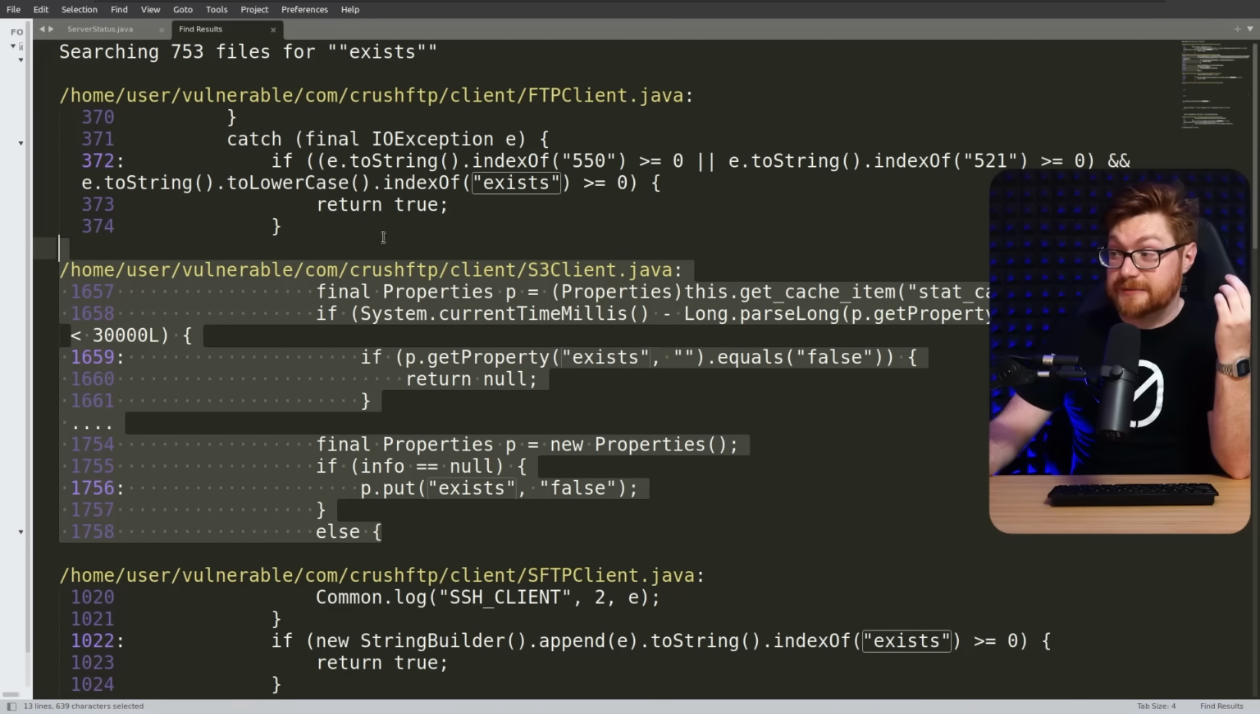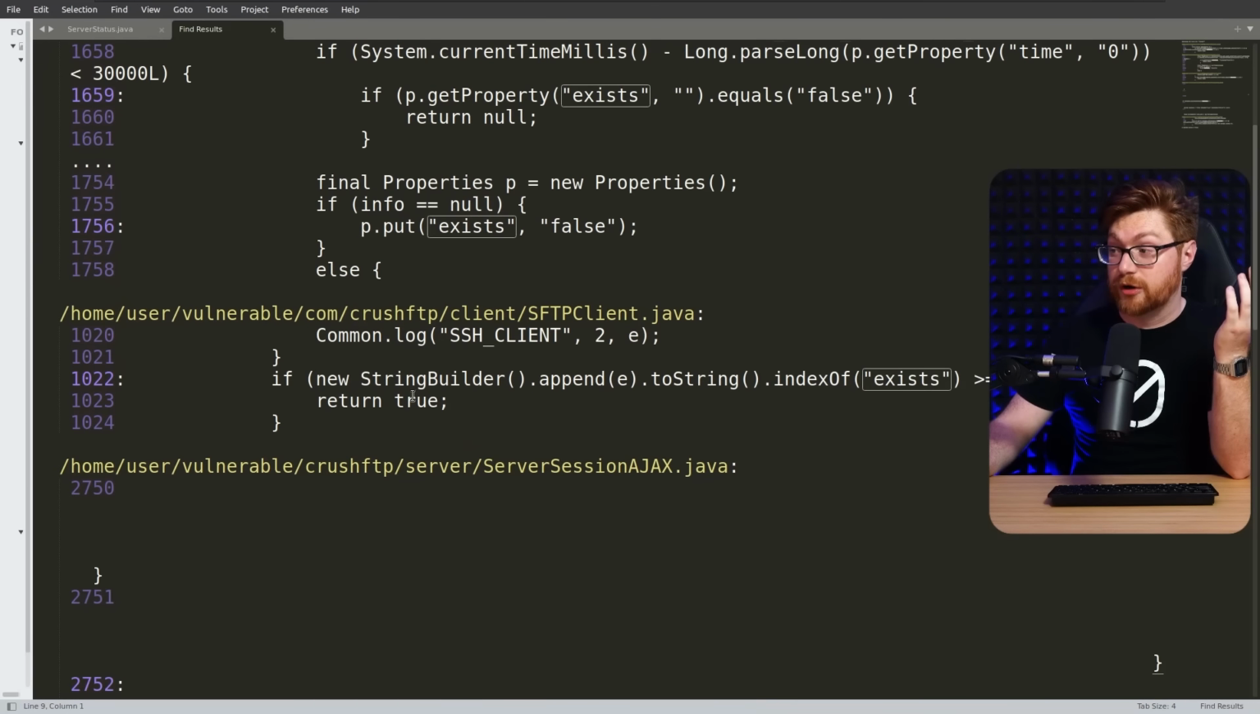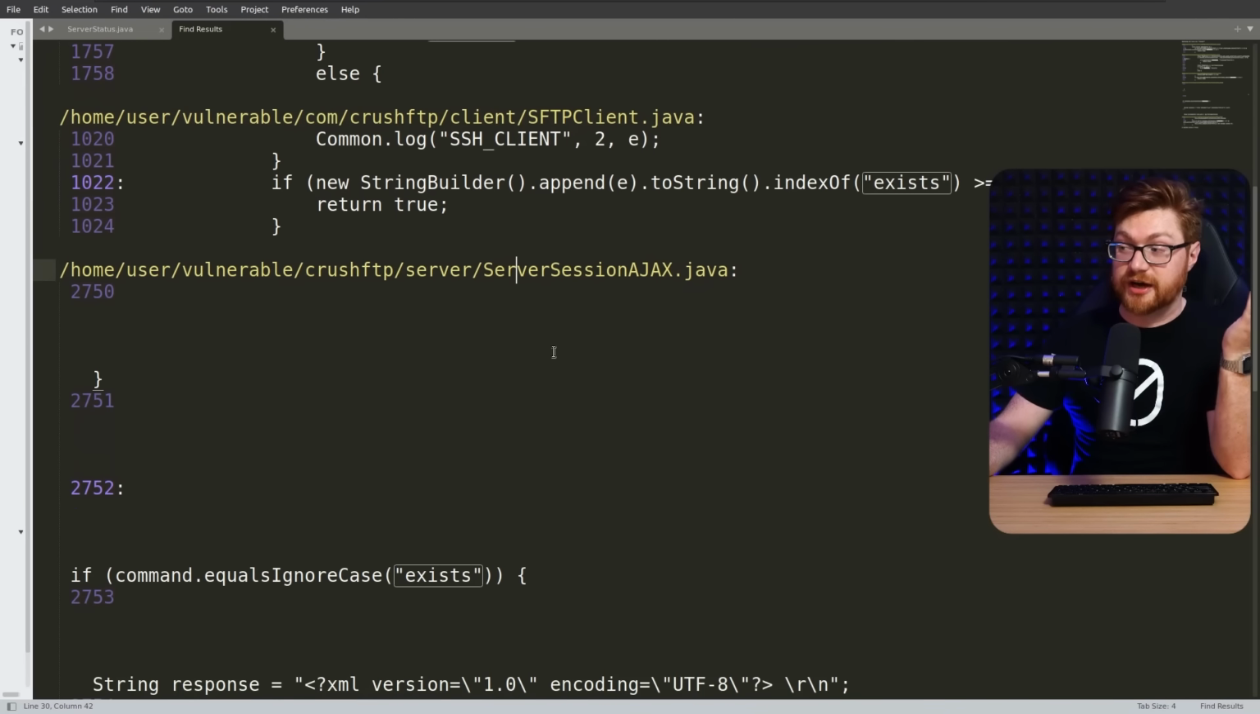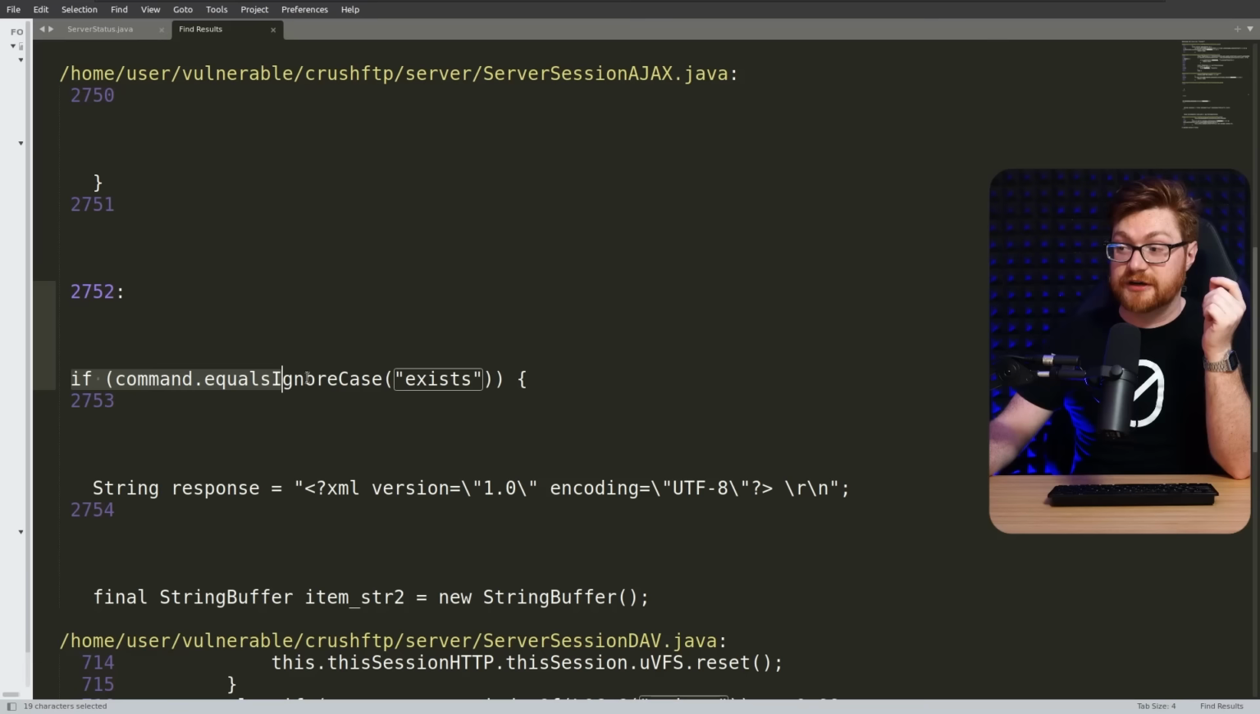Maybe some FTP communication, maybe some S3 work, SFTP. There's one that's a little bit more interesting in the server session.ajax, where it's testing if a command equals ignore case of exists. And it does some interesting things. Let's actually go take a look.